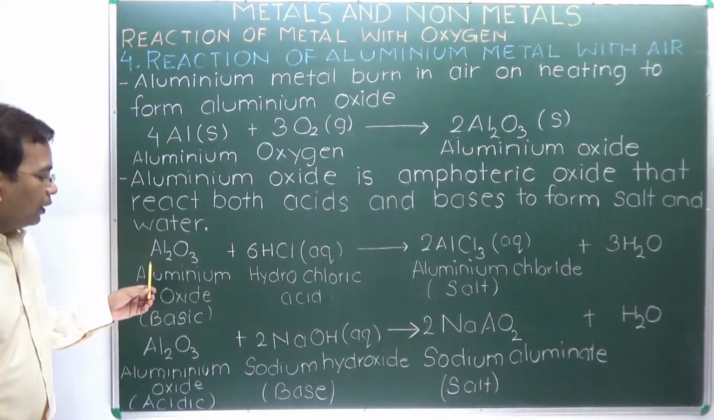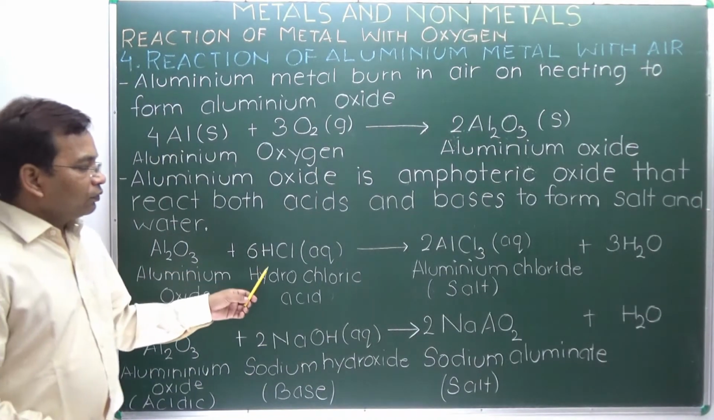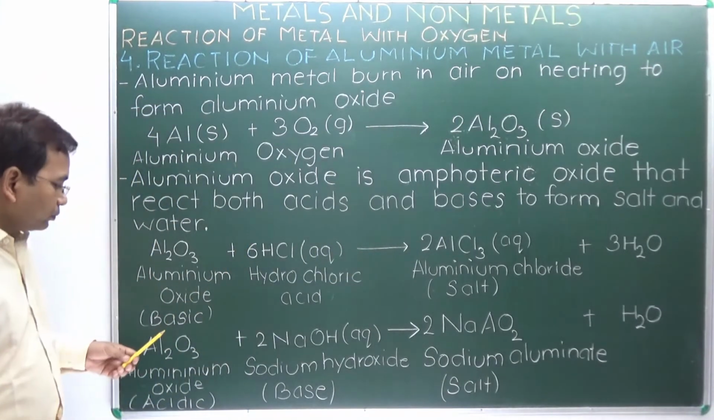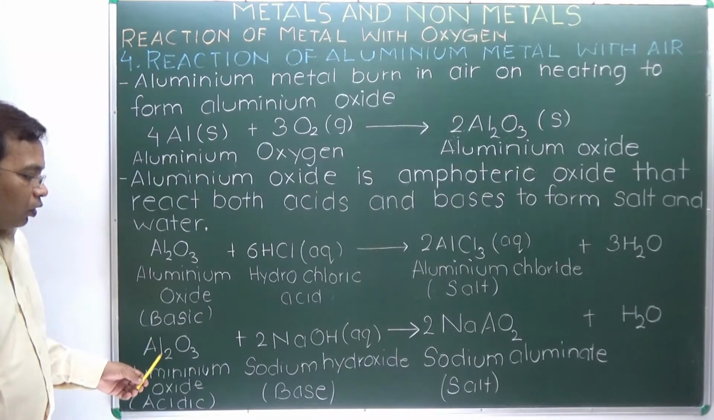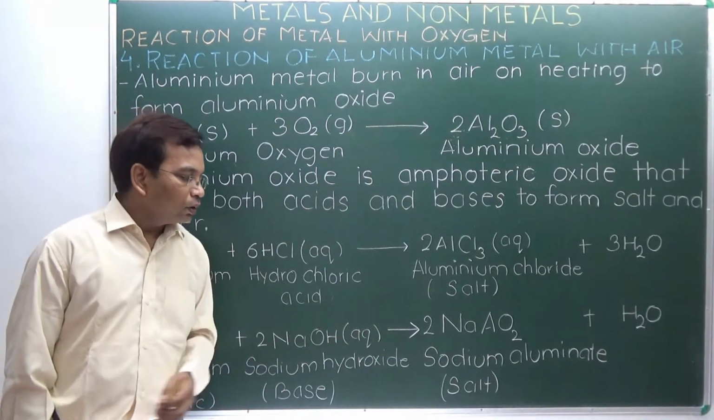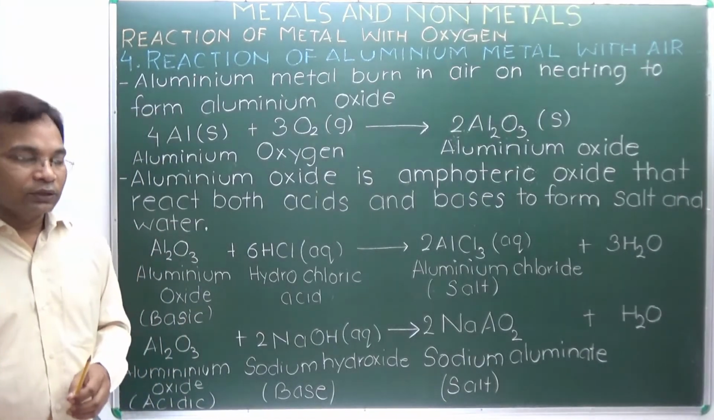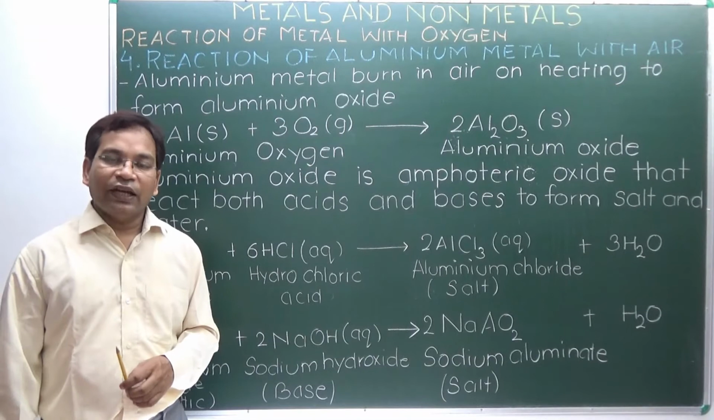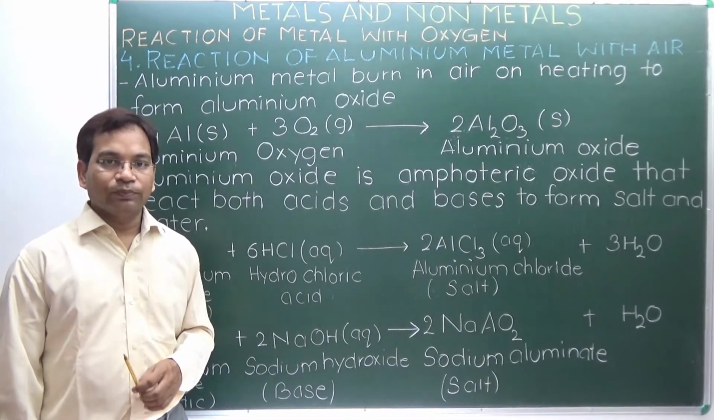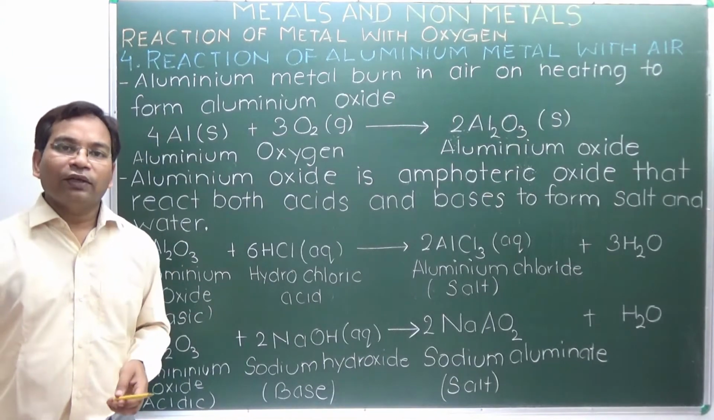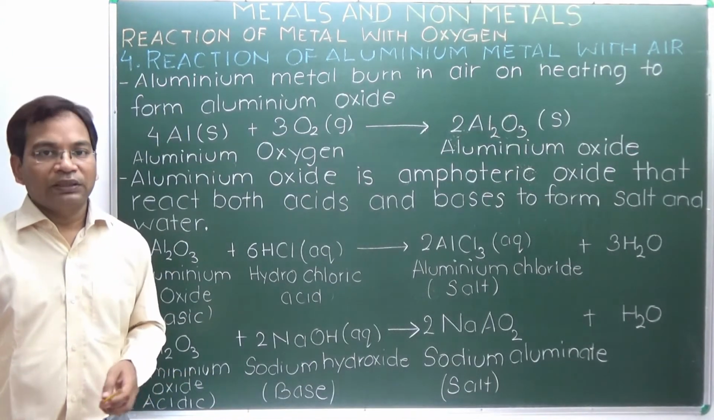Here is the example: aluminium oxide reacts with acid, forming aluminium chloride, a salt, and water. Aluminium oxide reacts with sodium hydroxide, a base, forming sodium aluminate, a salt, and water. Aluminium is less reactive than magnesium. This is how aluminium reacts with air, forming a basic oxide.